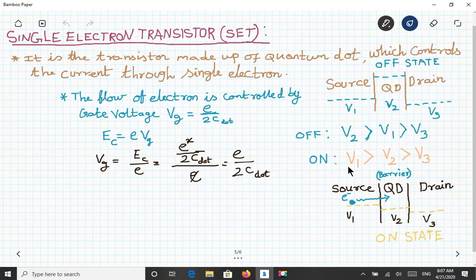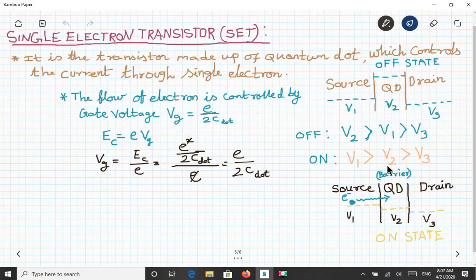And what is the on state? The potential energy of V1, that is this uncertainty, will be high, or else we are making this Coulomb blockade lower by giving a gate voltage e by 2C.